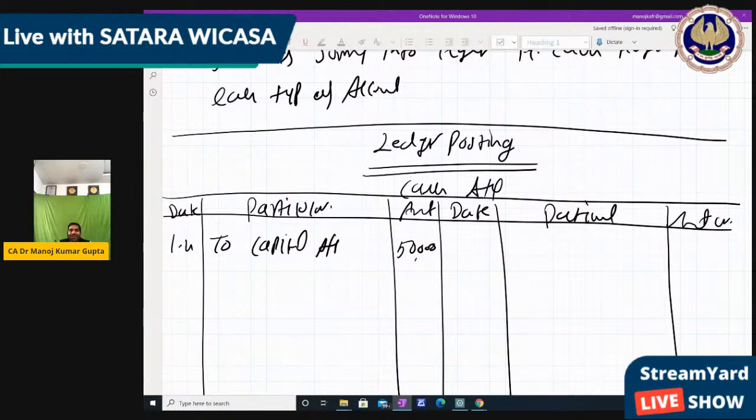Understood? So through the cash account we can pass the journal entry also. First you should know the journal entry through the ledger, and then you can also know the ledger through the journal entry, because that's the difference between CA and normal 11-12.